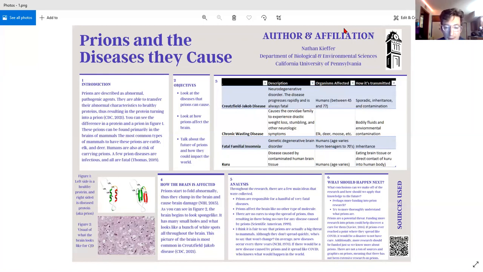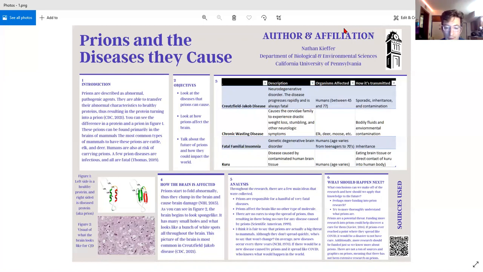Now, looking at number five, the analysis. Throughout the research, there have been a few main ideas that were collected, and number one was that prions were responsible for a handful of very fatal diseases. I mean, every one is fatal, and there's no cure for any of it either, which makes it really scary for anyone who would ever get that.